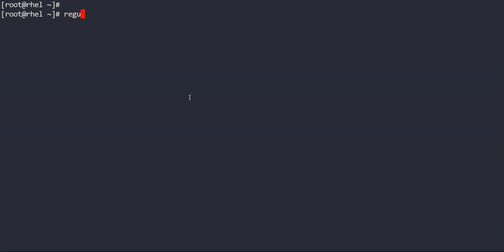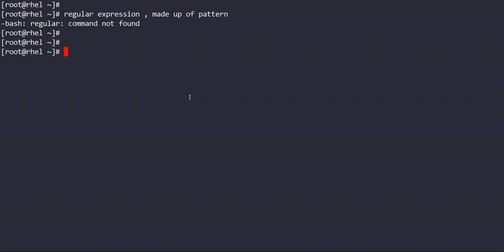So regular expressions are nothing but they are made up of patterns. So what is a pattern? A pattern is when something has more than one meaning. Suppose I have echo A-Z. Now you see it is representing A to Z. So if a thing has more than one meaning, then it is called a pattern. And regular expressions are made up with the help of patterns. So regular expressions are also called regex.